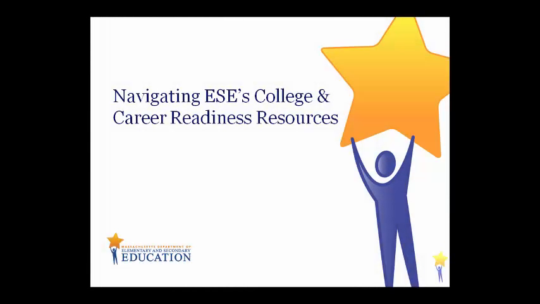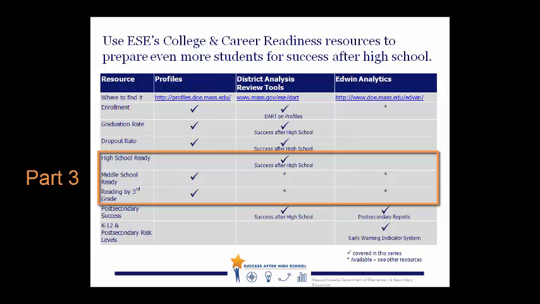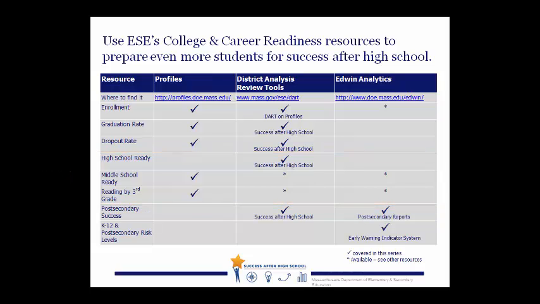This video is part 3 of a series of college and career readiness resources available on the websites of the Massachusetts Department of Elementary and Secondary Education. In this video, we'll cover where you can find your school's performance to 3 academic milestones: high school ready, which is passing all grade 9 courses; middle school ready, which is proficient or higher on the language arts and math state assessments; and reading by the end of 3rd grade, which is proficiency or higher on the ELA state assessment.